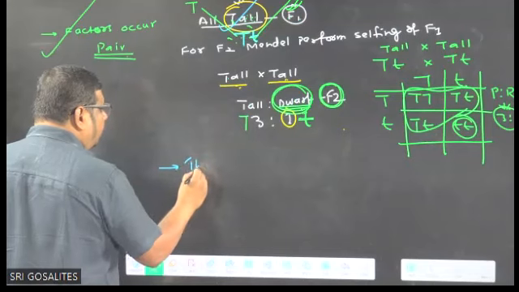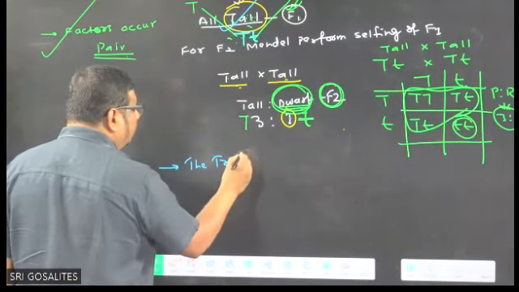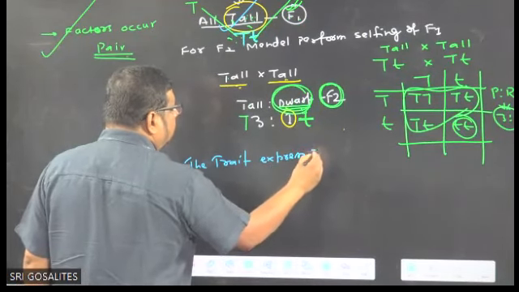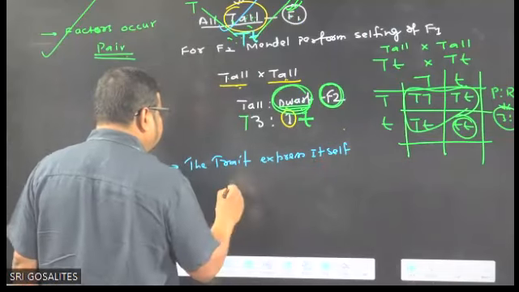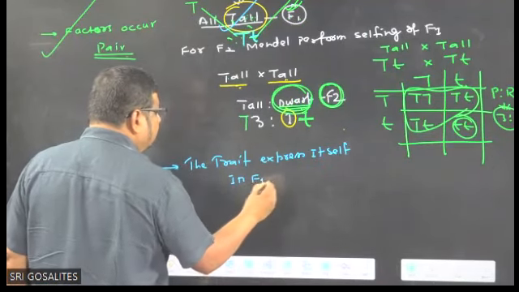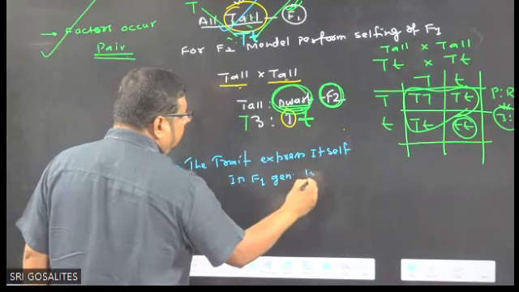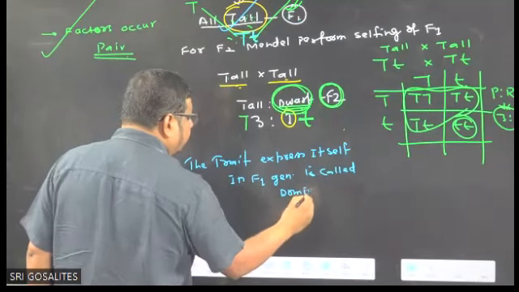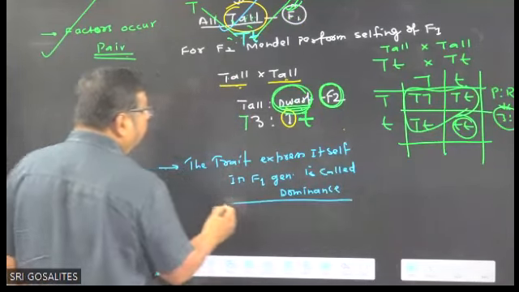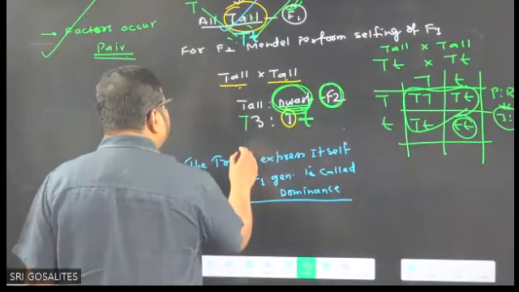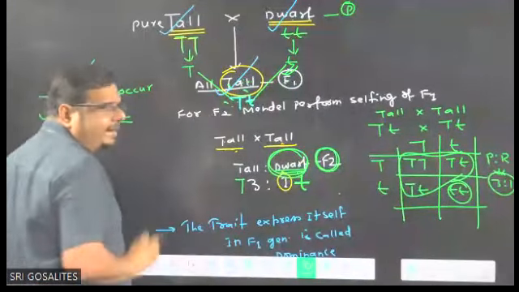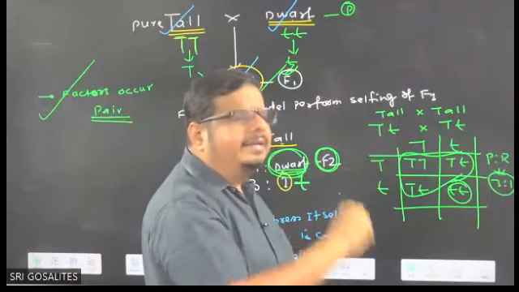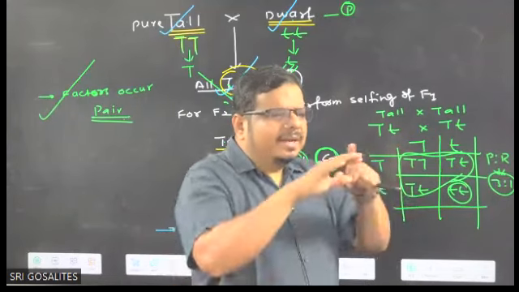The trait that expresses itself in the F1 generation is called dominance. So what are you finding? When we make a cross between two different traits of a character, in the F1 generation only one trait is expressing. Both traits are not expressing.